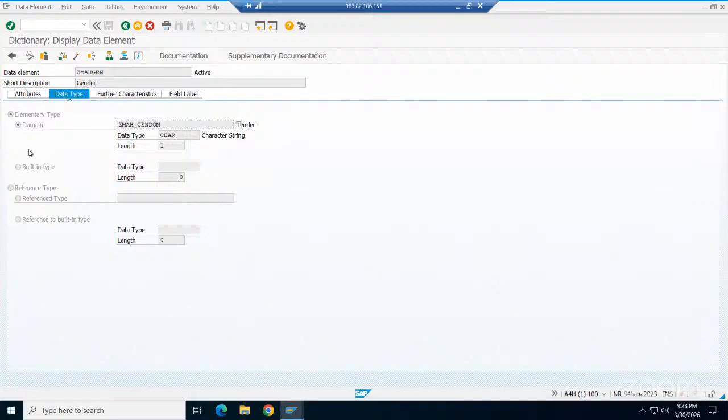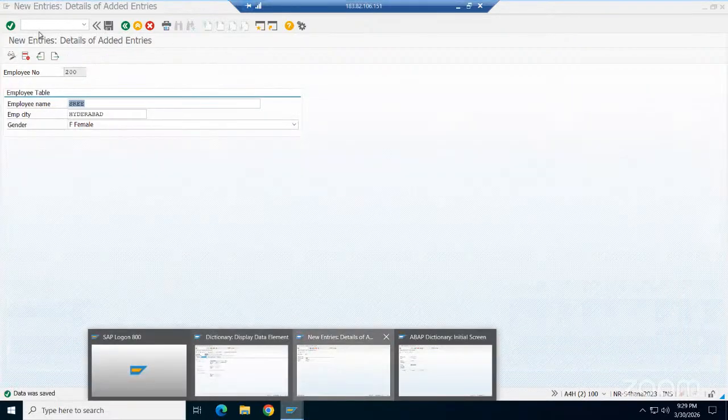If you don't choose a domain and choose only the built-in type button, it is without a domain. That I can understand. But can that built-in type be used in the program also? No, you cannot give the definition that way. The definition should be given. A data element can be used in programs, but a domain cannot be used in programs. I'll show you practically.